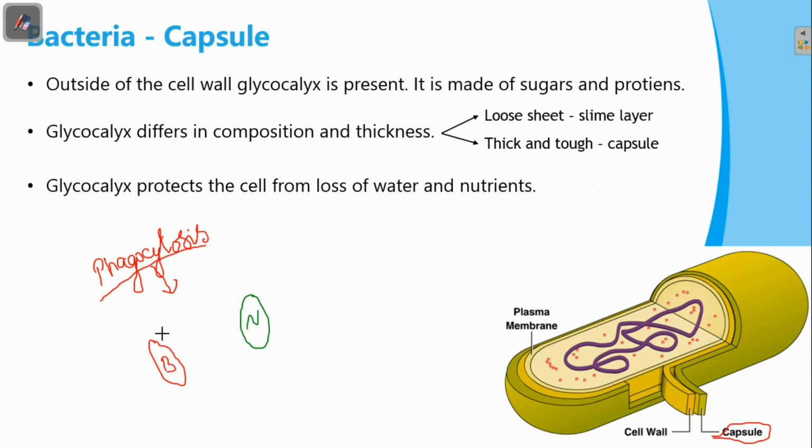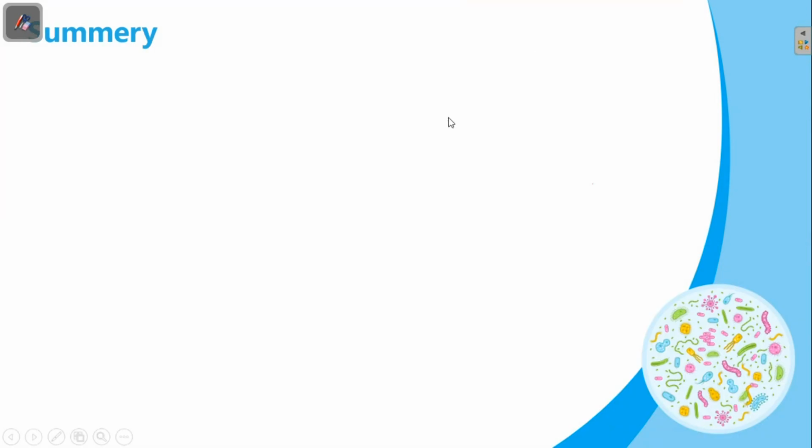The bacterial capsule is negatively charged. In our body also, neutrophils are negatively charged. So what happens now? These two negatively charged bodies repel each other. So the bacterial cell escapes from the phagocytosis. So this is the main and important function of the capsule. Prevents the phagocytosis.